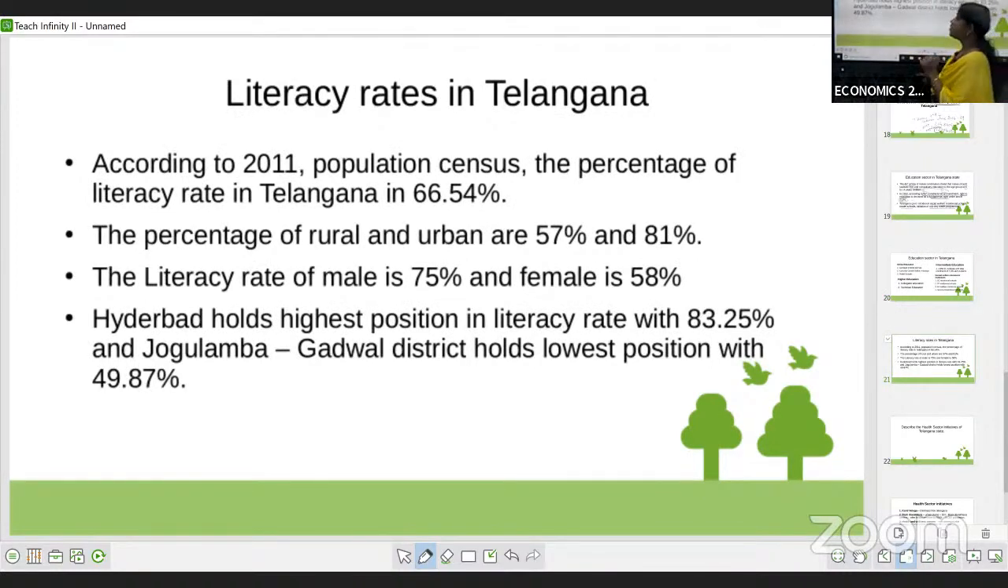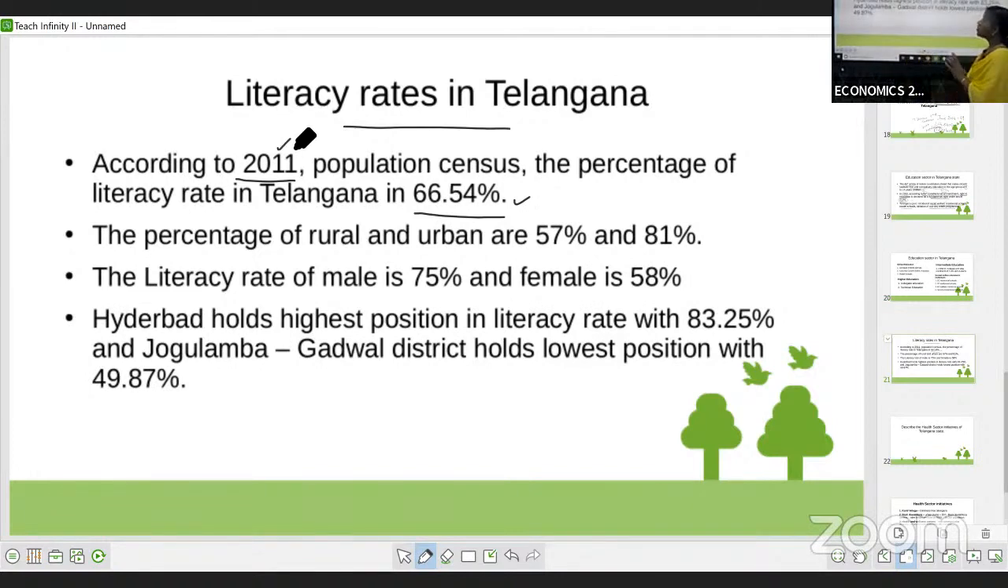Then after that, you need to write the literacy rate in Telangana. According to the 2011 population census, the literacy rate in Telangana is 66.54%. This is according to the 2011 census.